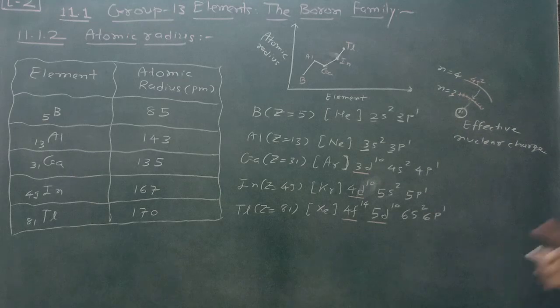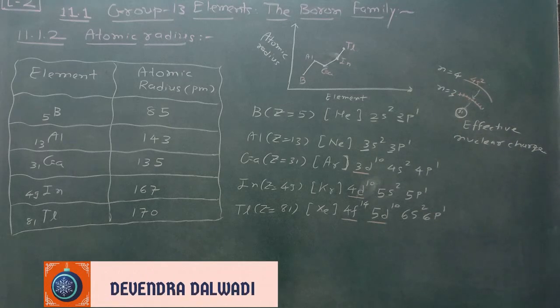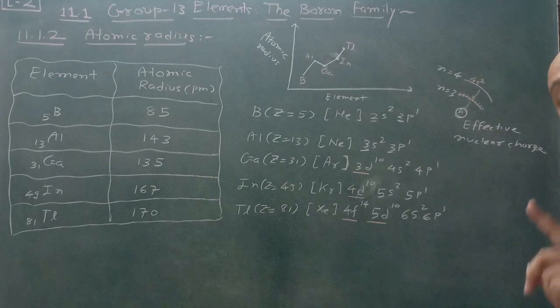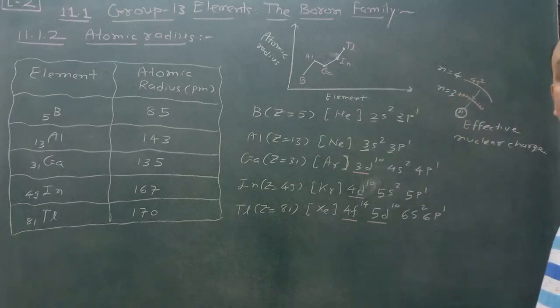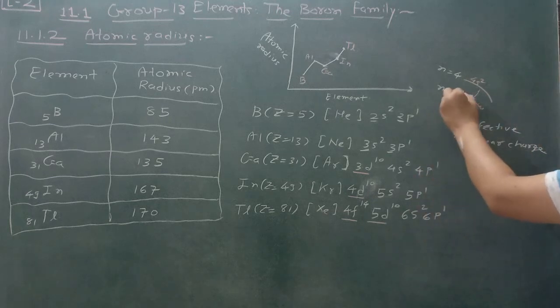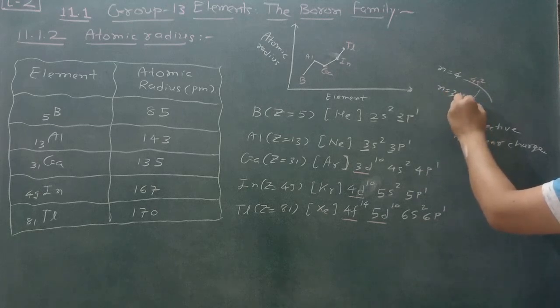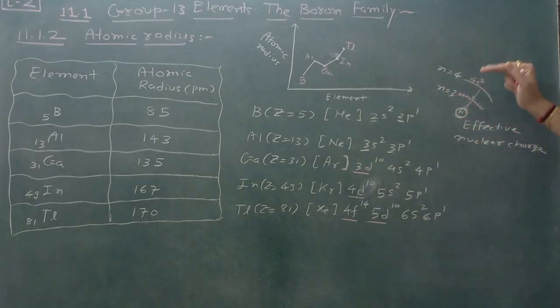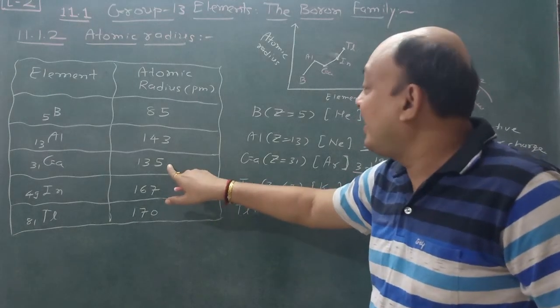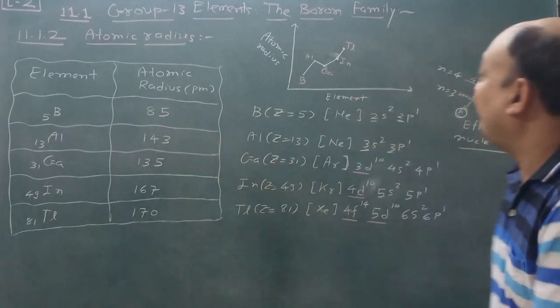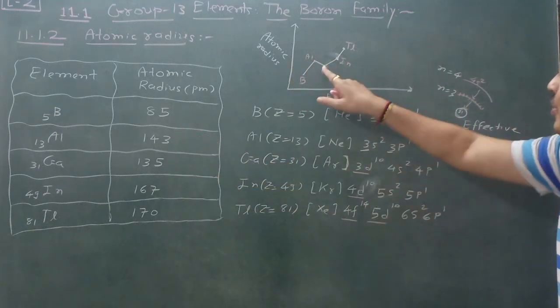Remember, there is a poor screening effect in the d orbital, followed by the f orbital. First of all, it is very poor in the f orbital. Remember, 3d10, 10 electrons are there. So these 3d10 electrons are attracted towards the nucleus, and this 4s2 is also attracted, and 4p1 is also attracted, and due to that the effective nuclear charge increases, and that's why the atomic radius decreases from 143 to 135. It is explained on this basis, aluminium to gallium.